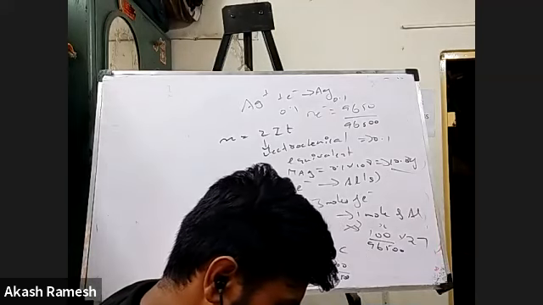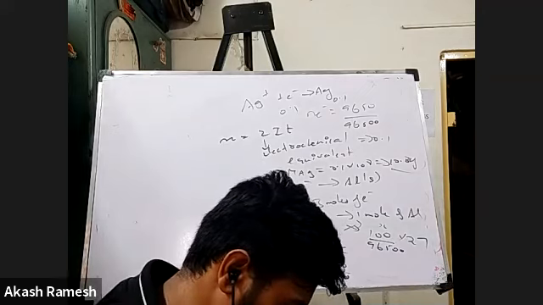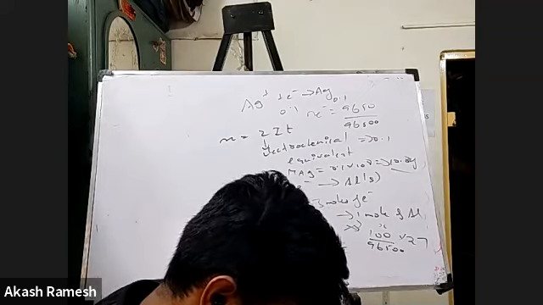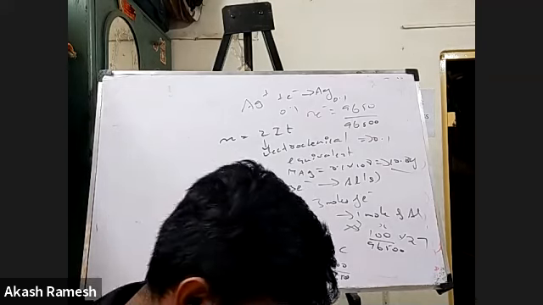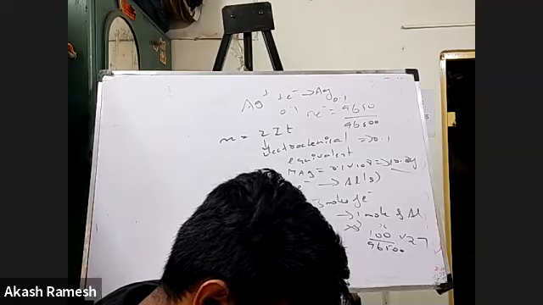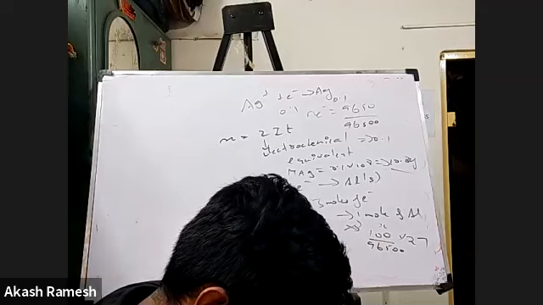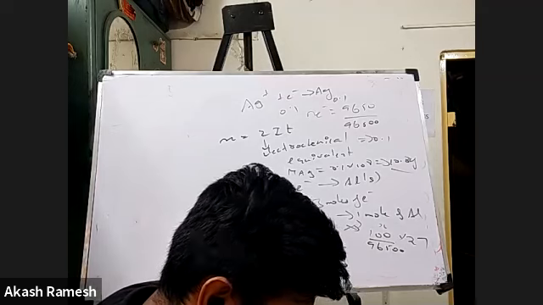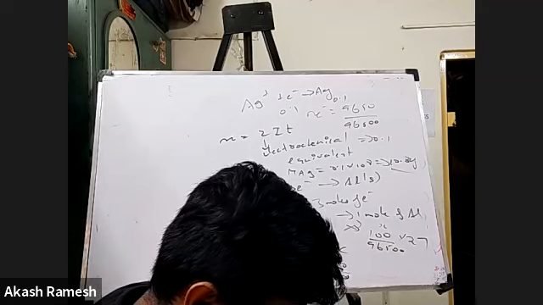A question. To an aqueous solution of copper sulfate, CuSO4, a current of 0.12 amperes was flown for 50 minutes.